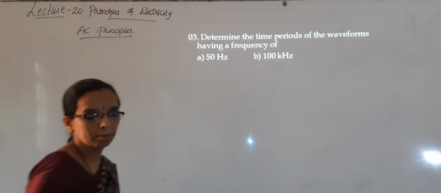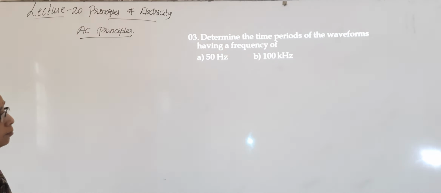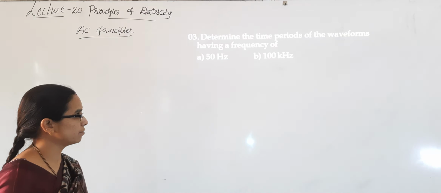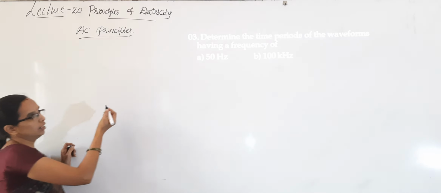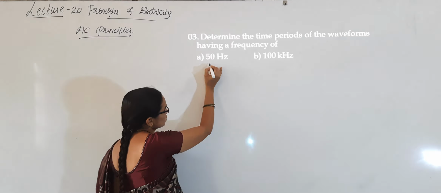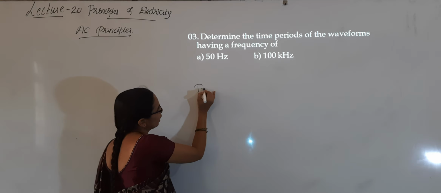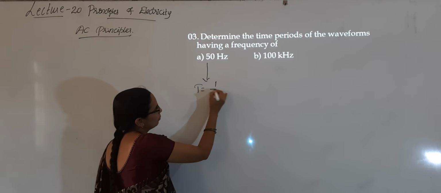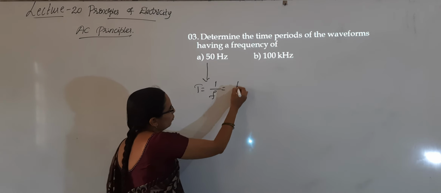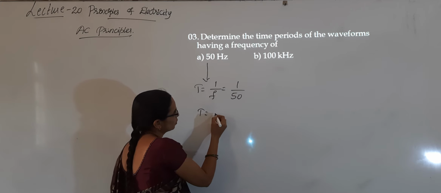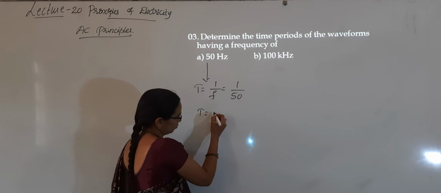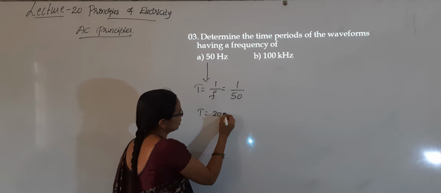The next problem: determine the time periods of the waveforms having frequency of 50 Hz and 100 kHz. Just direct for this. Frequency is given, 50 Hz, you have to calculate the time period for this. T is equal to 1 by f, 1 by 50, that is T is equal to 20 milliseconds.